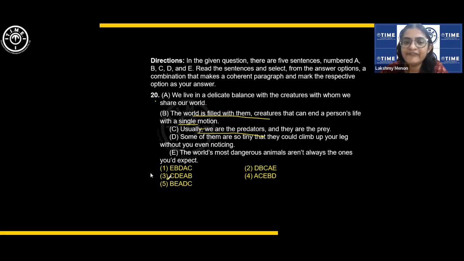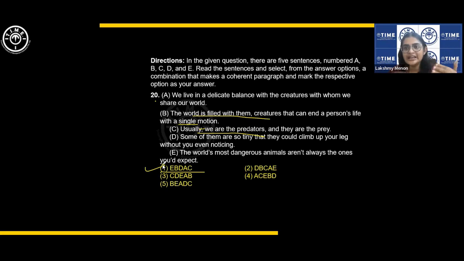EB. Where do we have EB? Only one combination. This should be our answer. So let us read it and see if that can be our answer. The world's most dangerous animals aren't always the ones you'd expect. Then the world is filled with them, the creatures that can end a person's life with a single motion. Then some of them are so tiny they could climb up your leg without you noticing.